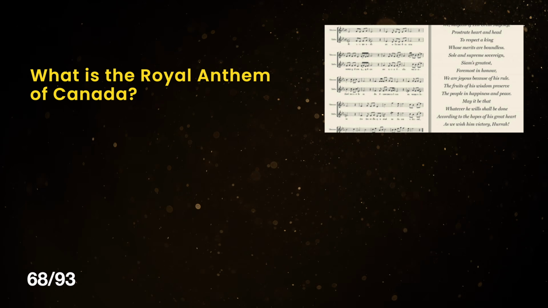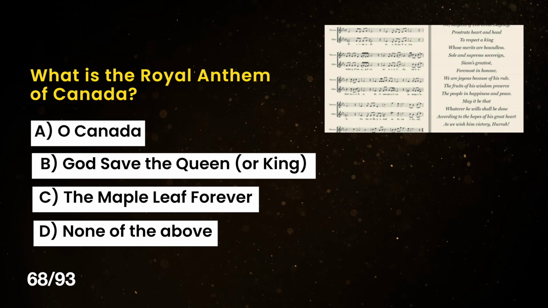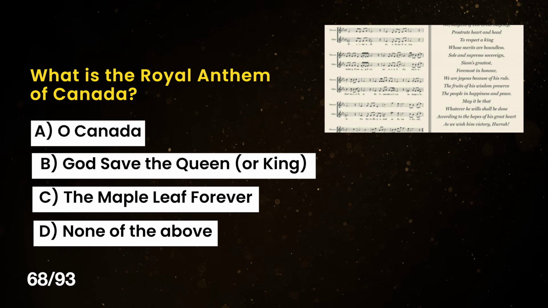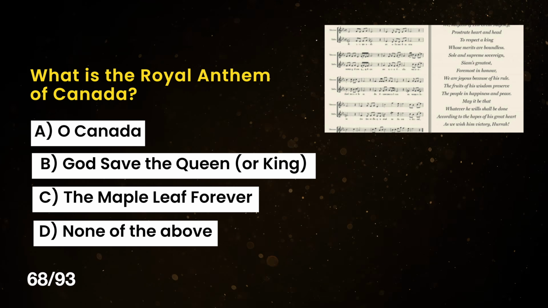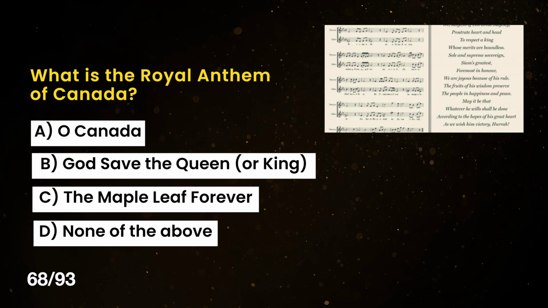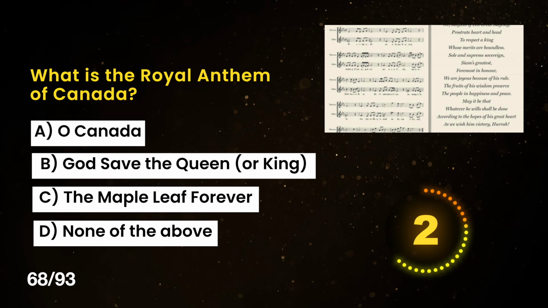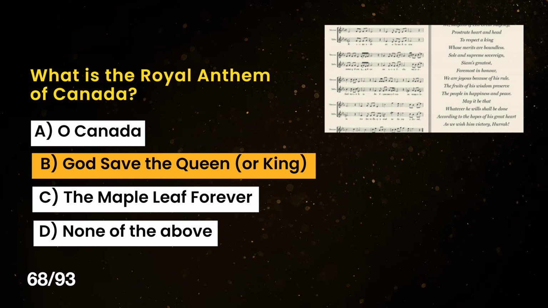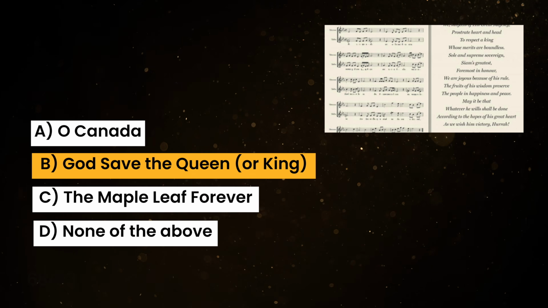What is the royal anthem of Canada? A. O Canada. B. God Save the Queen or King. C. The Maple Leaf Forever. D. None of the above. The correct answer is B. God Save the Queen or King.